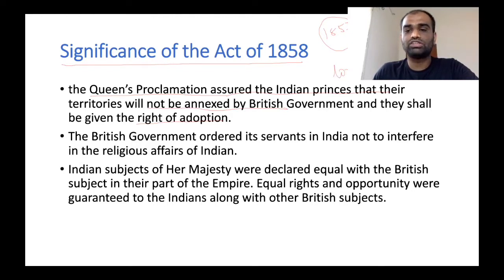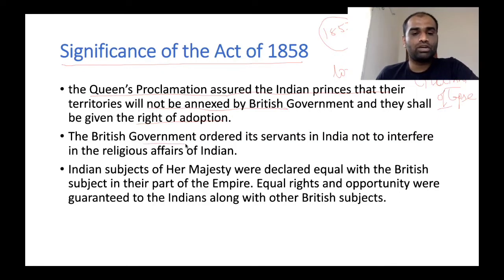If you look at the policies pursued by Lord Dalhousie, he followed a policy called the Doctrine of Lapse. Based on this doctrine, kings who don't have natural heirs to their throne will be deprived of their kingdom. This caused a lot of discontent among Indian kings, and it was one of the reasons for the outbreak of the 1857 mutiny. To rectify that problem, the Queen's proclamation assured Indian princes that their territories will not be taken away by the British government, and they will be given the right of adoption.